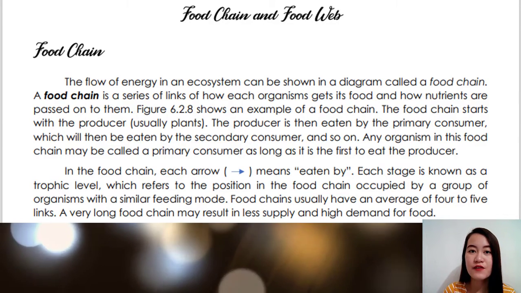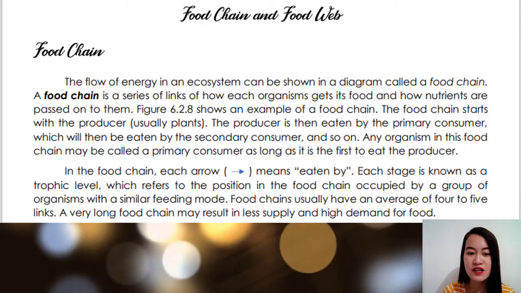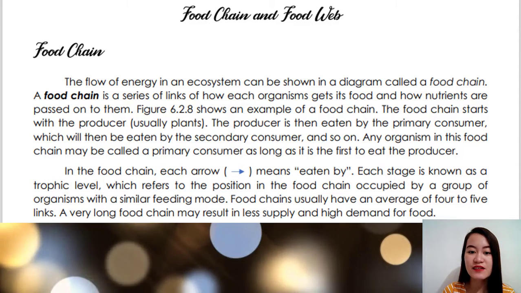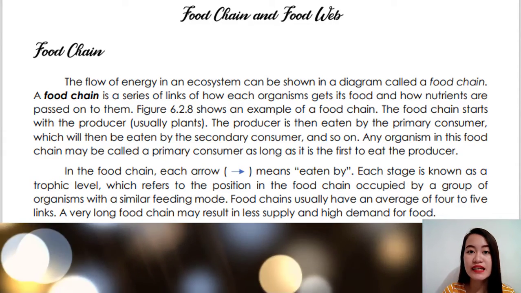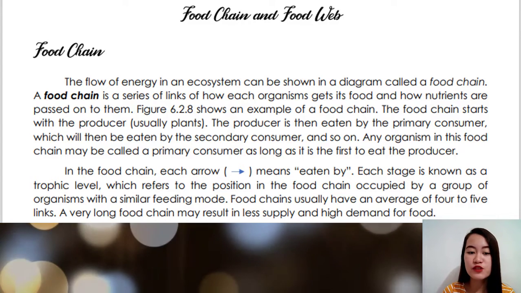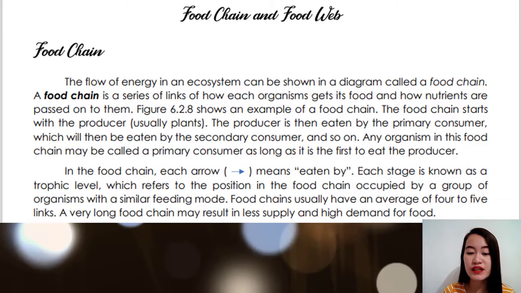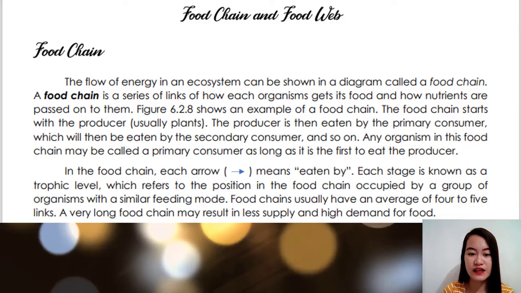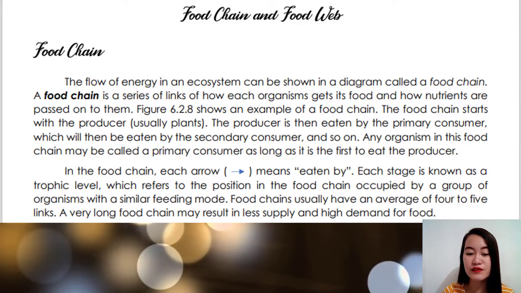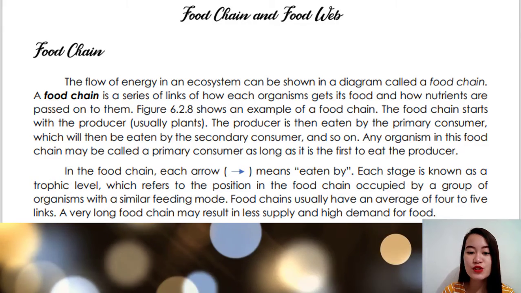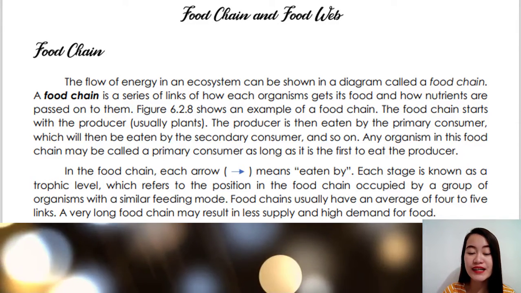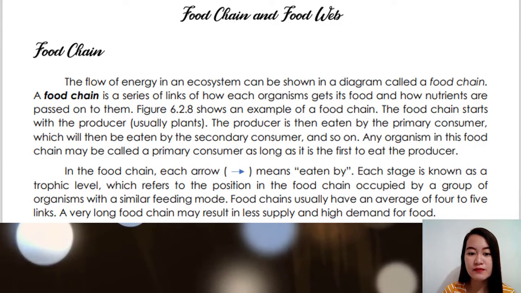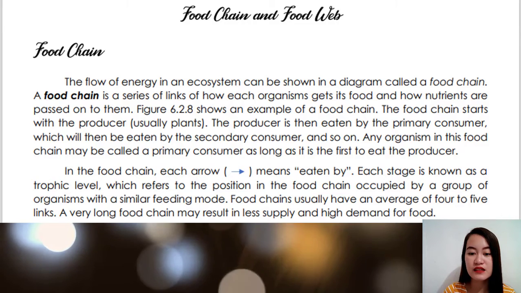So let us first discuss the food chain. Okay. So what is a food chain, class? This is the flow of energy in an ecosystem, which can be shown in a diagram. A food chain is a series of links of how each organism gets its food and how nutrients are passed onto them. Okay? So, kapag sinabi daw natin na food chain, class, ito daw yung pagka-sunod-sunod ng mga link ng mga organisms. Okay? So, in figure 6.2.8, it shows an example of a food chain.